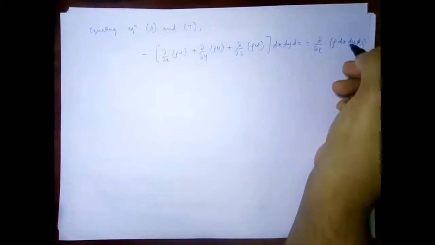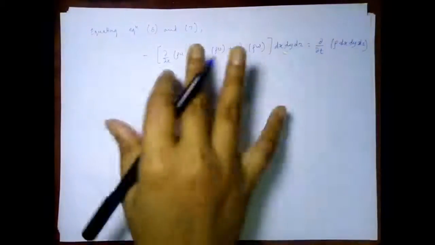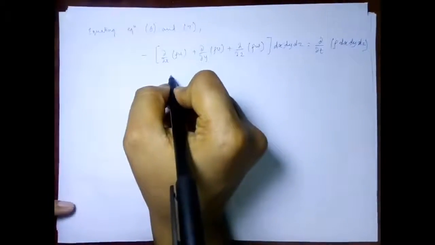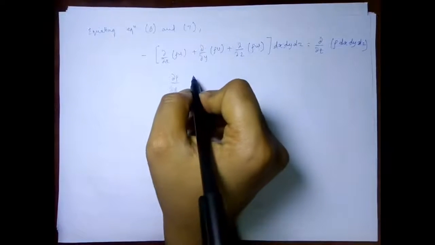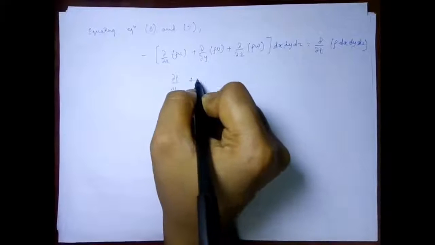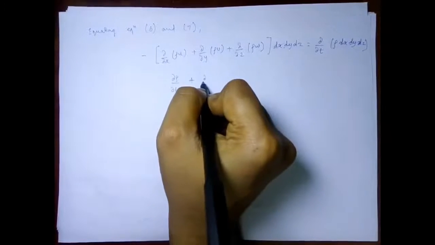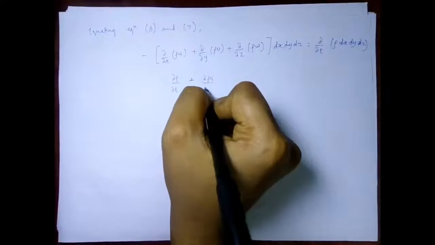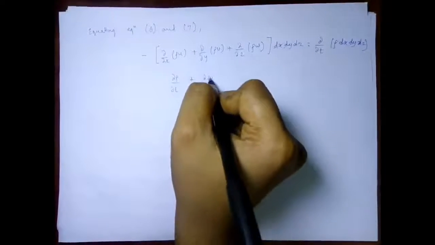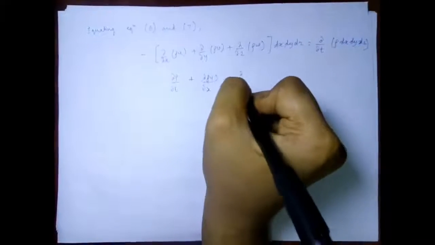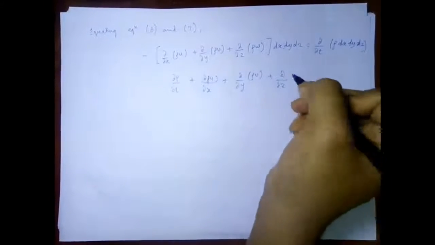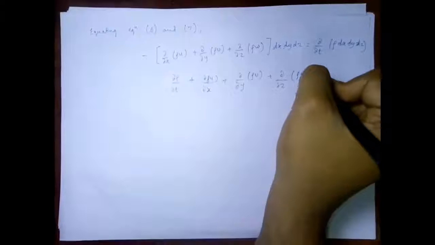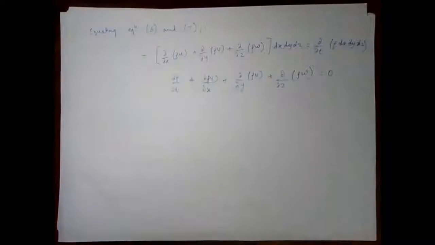So let's simplify this equation, and thus we can say that if we cancel this dx dy dz part, and we take this part of the equation to one side, we can say that del rho upon del t plus del rho u upon del x plus del upon del y of rho v plus del upon del z of rho w will be equal to 0.